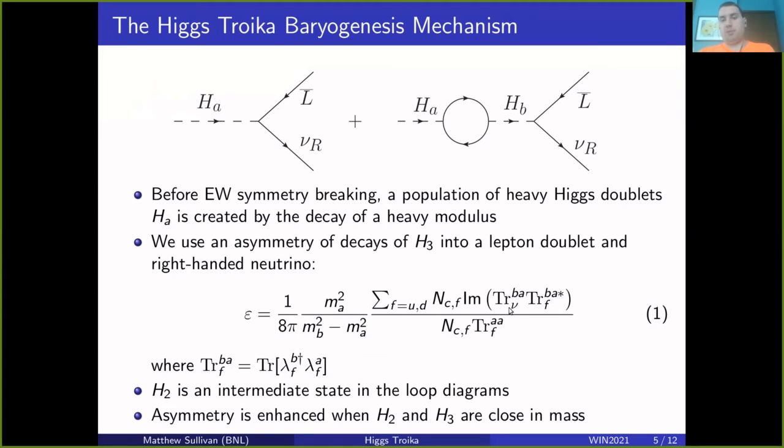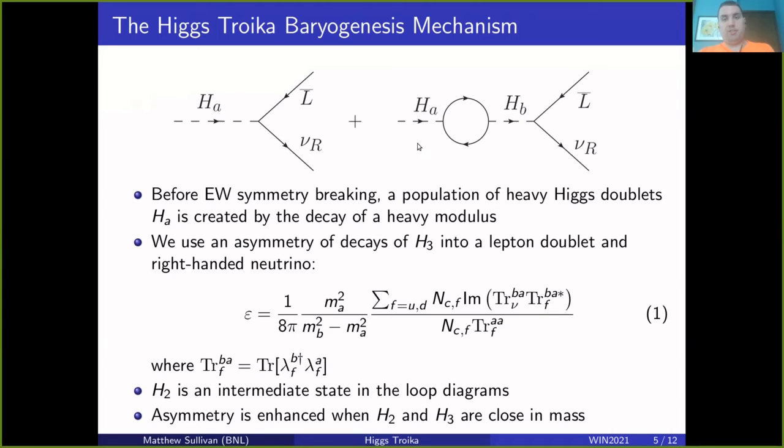And on the other hand, we also have the traces of various products of Yukawa couplings. So in the numerator, we have the imaginary part of the product of 2 different traces. In the denominator, we have a product of the diagonals of the trace here. And in this particular diagram, we say we start with H3.